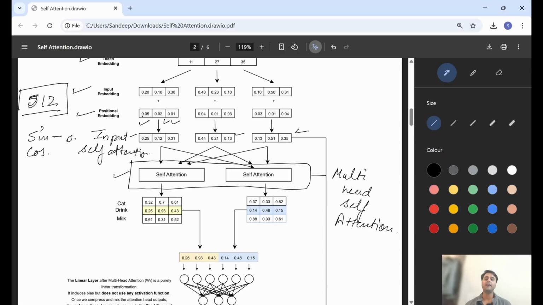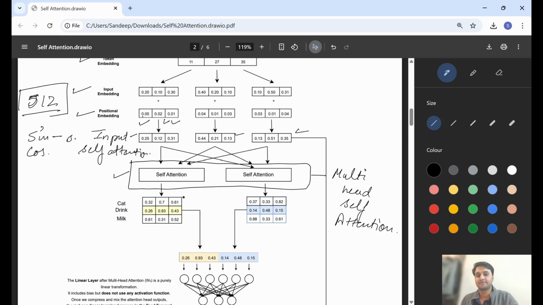So we only looked at one head, one self-attention head. But if we do the same operations multiple times, and after concatenating the results of all the self attentions, then we can say that is multi-head self attention.